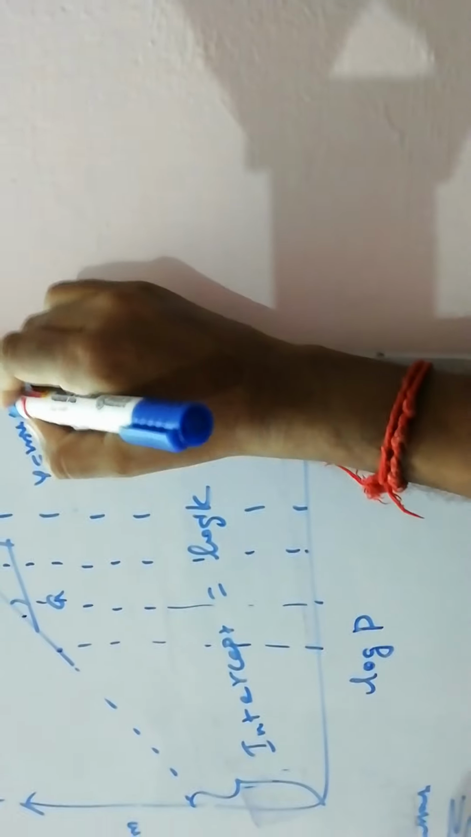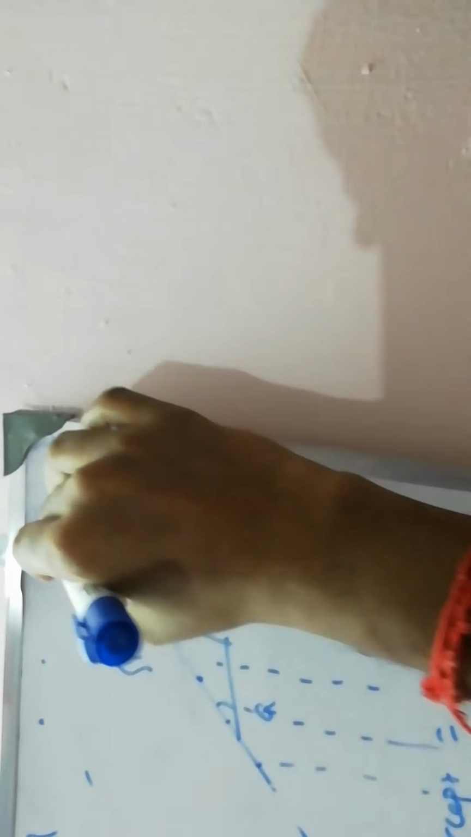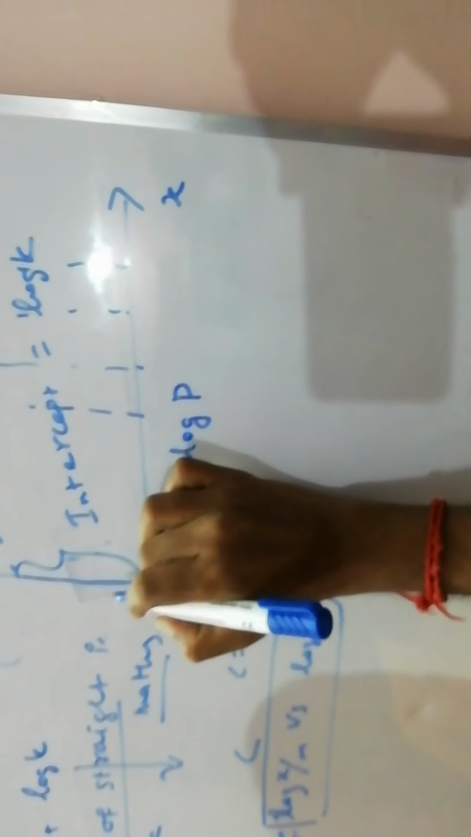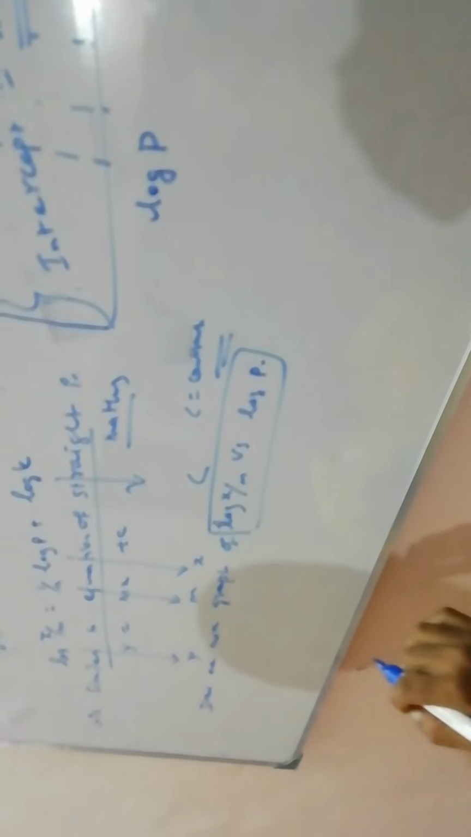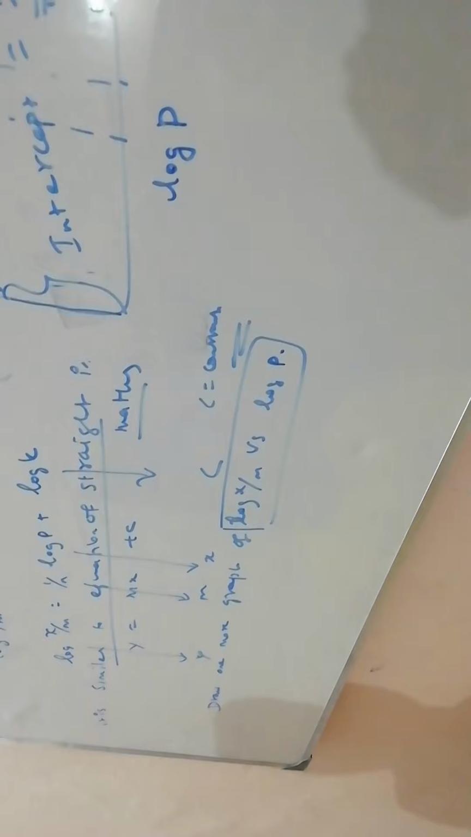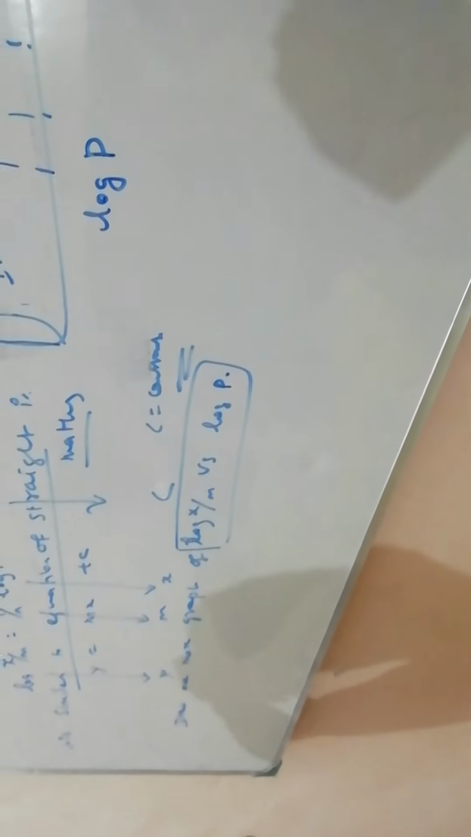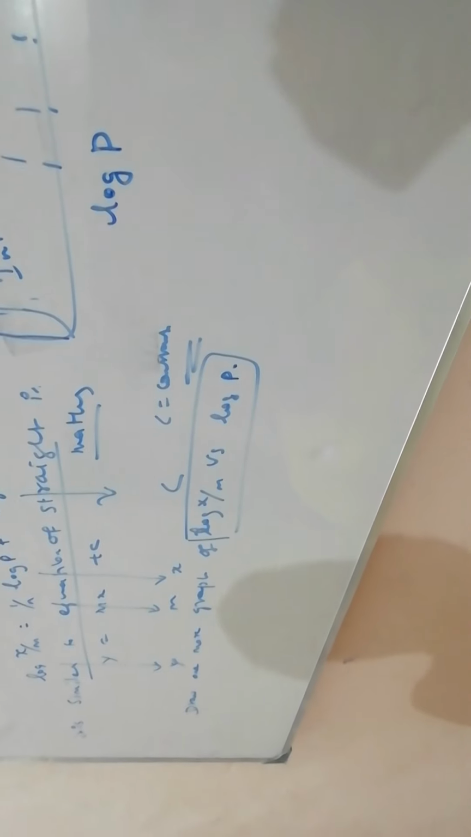Okay, this is similar to y is equal to mx plus c formula. The slope of this line gives the value of 1 by n, and the intercept on the y-axis gives the value of log k. All these values we can get by doing the experiment. Okay, so this is the graph.